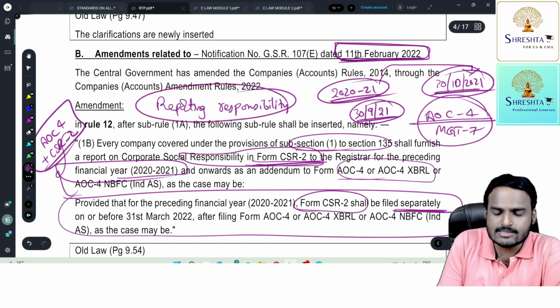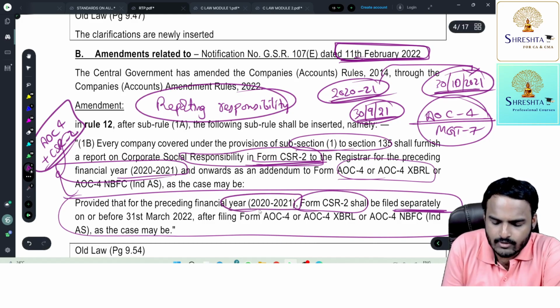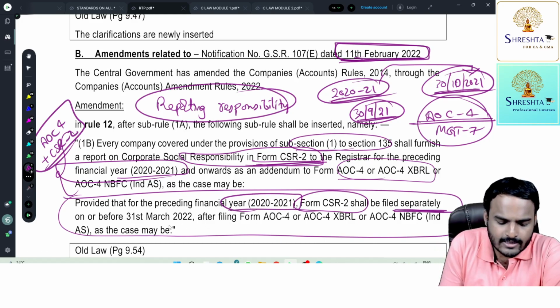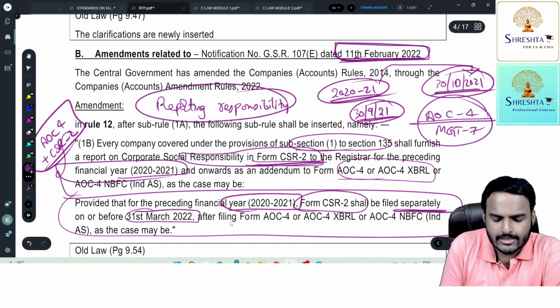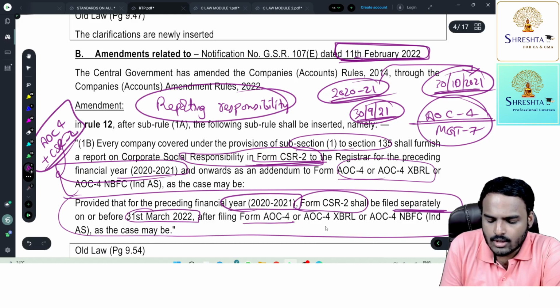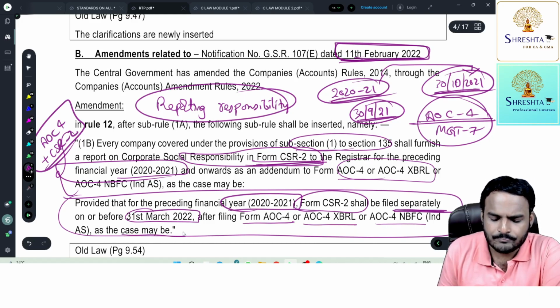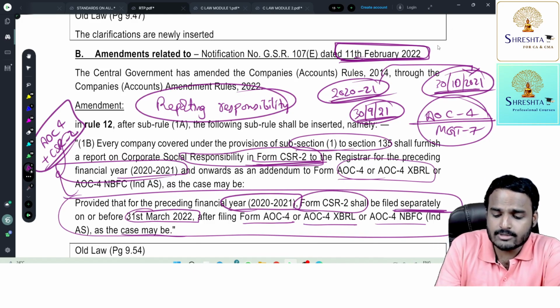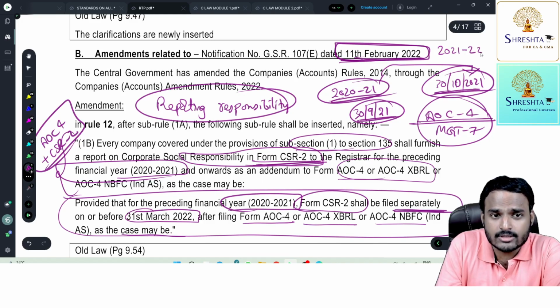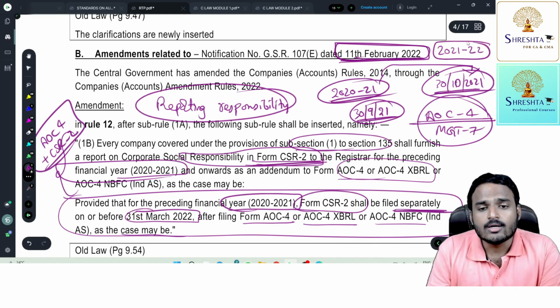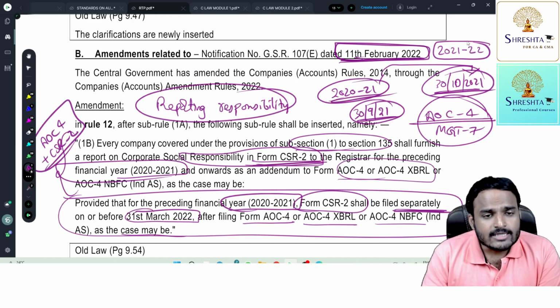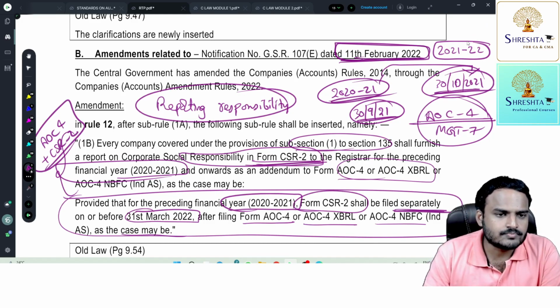With respect to only this year, for financial year 2020-21, form CSR 2 shall be filed separately on or before 31st March 2022, even after filing form AOC 4, AOC 4 XBRL or AOC 4 NBFC Ind AS, as the case may be. But from the next year onwards, that means financial year 2021-22, whenever you are filing AOC 4, along with AOC 4, file CSR 2 also.